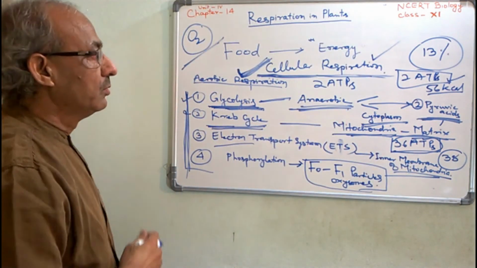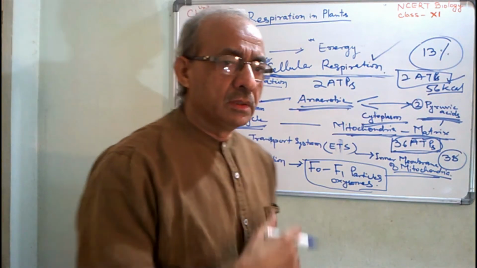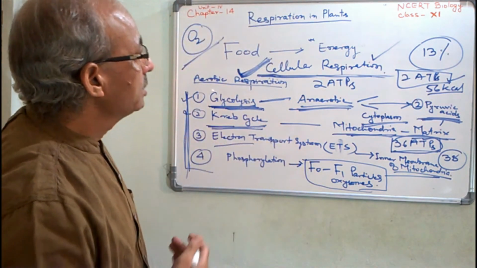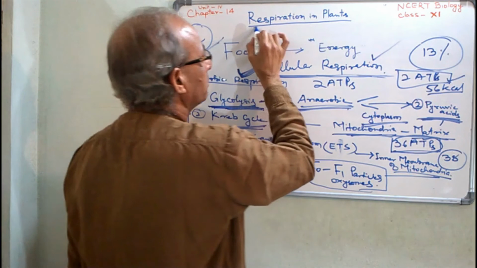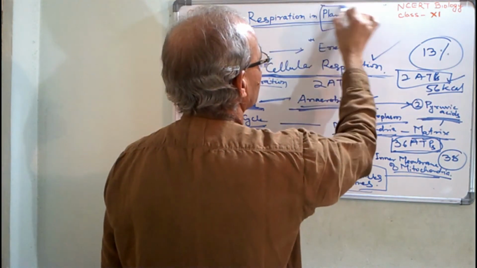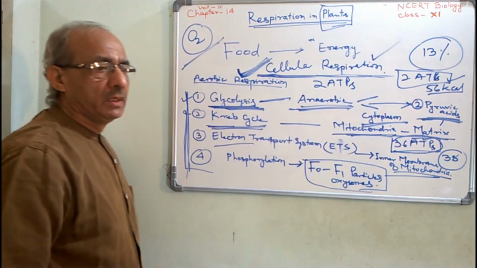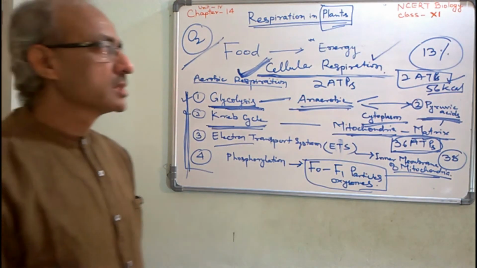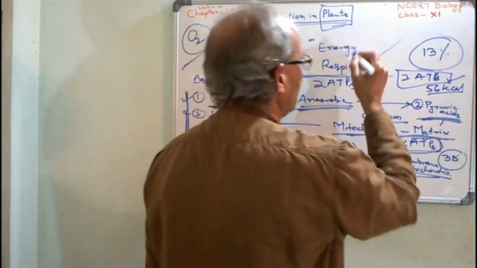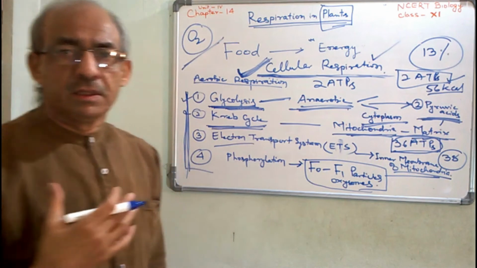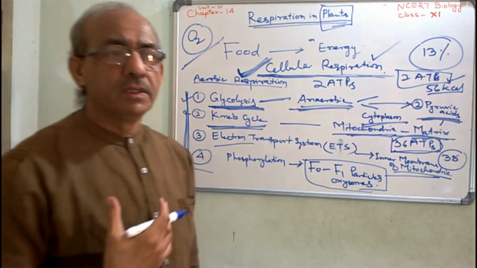Here we are talking about the physiology of respiration, cellular respiration in the case of plants. So we should know that complete combustion or oxidation of glucose requires a sufficient amount of energy.